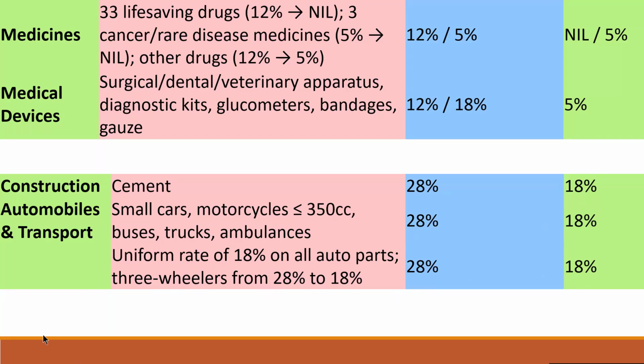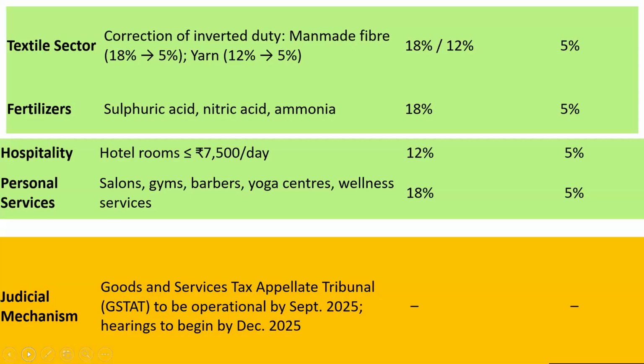Textile sector: correction of inverted duty. Man-made fibers go from 18% to 5%, and yarn from 12% to 5%. The revised rate is 5%. For fertilizer, sulfuric acid, nitric acid, and ammonia, previously it was 18%, now the revised rate is 5%.